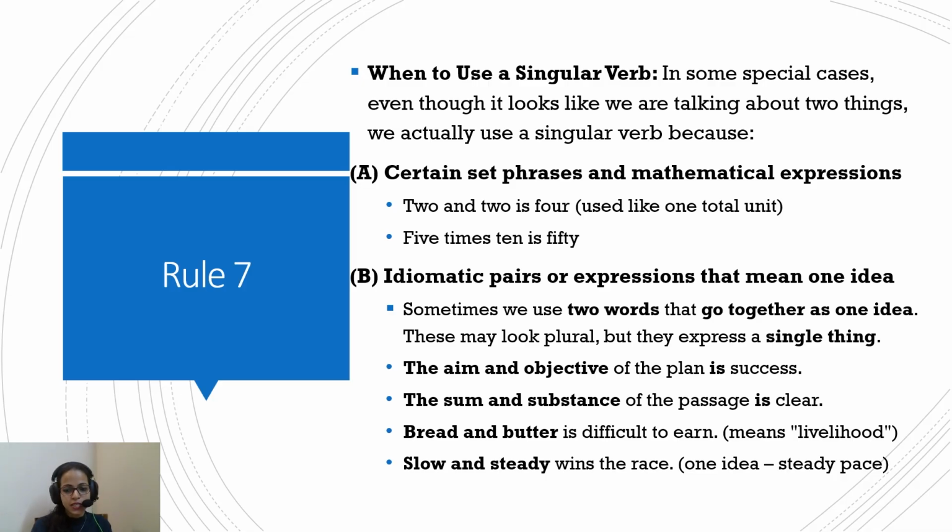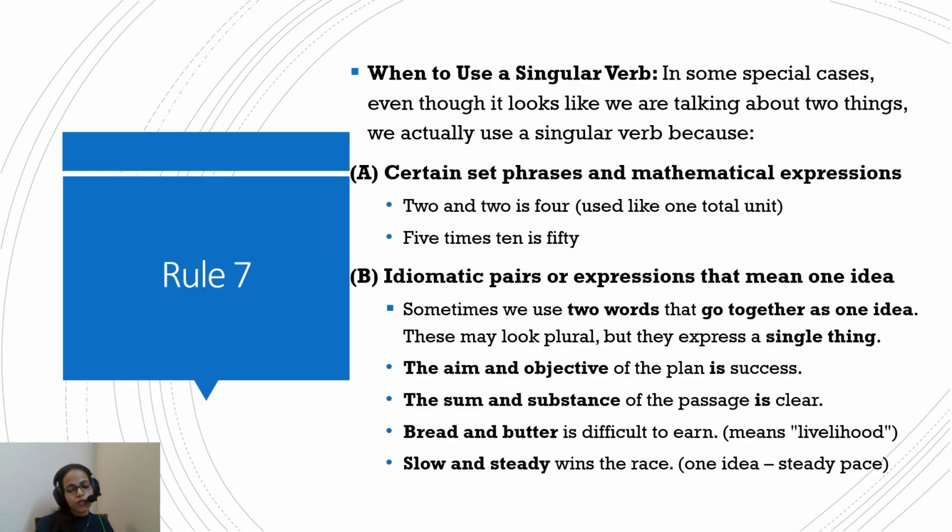Similarly, the sum and substance of the passage is clear. Here again, if you can just picture it, think of one round and then the two small rounds inside it, sum and the substance. So that one big circle, passage, has two small circles, sum and substance. Because that passage is one unit, the singular verb will follow it. The sum and the substance of the passage is clear.